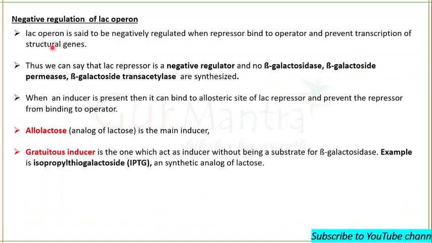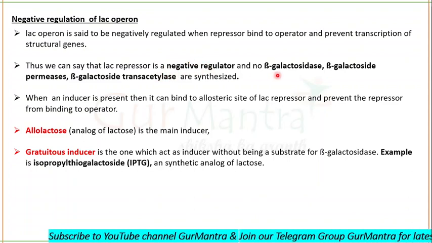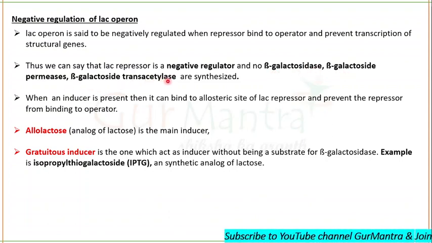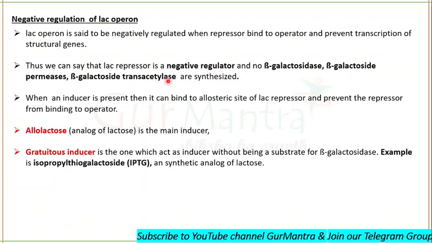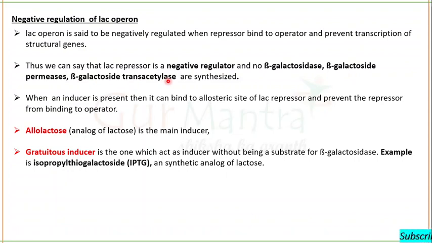Thus we can say that the lac repressor is a negative regulator, and if there is no inducer, there will be no synthesis of beta galactosidase, beta galactoside permease, and beta galactoside transacetylase. Why? Because the repressor is a negative regulator and it negatively regulates the transcription of structural genes.